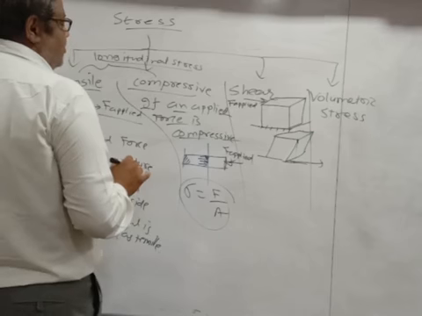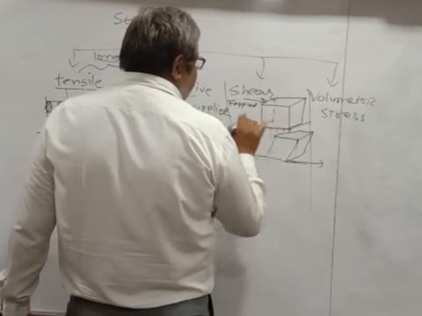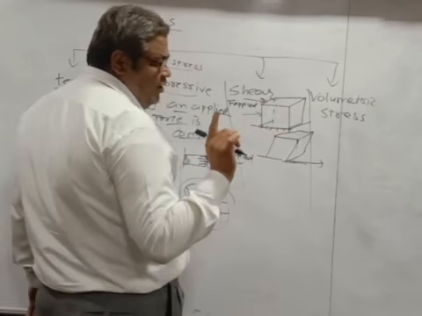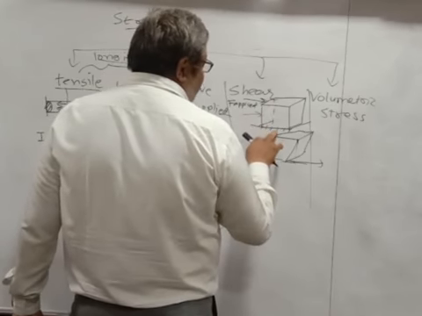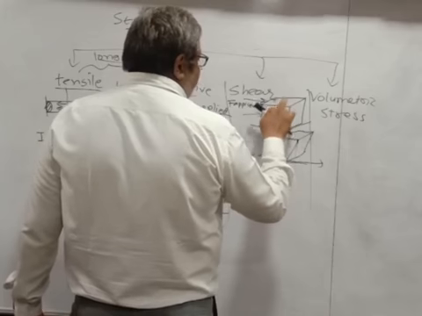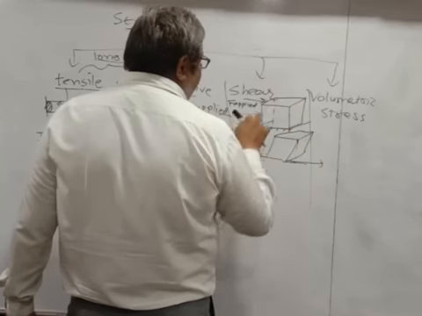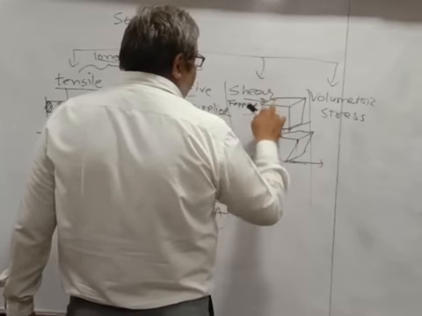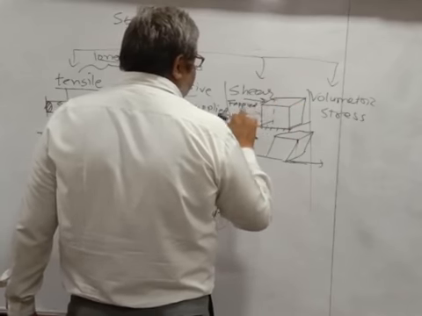So shear stress is F applied by cross-sectional area. Which cross-sectional area? This one. The one that is toward you, that we should not take. The bottom area should not be taken. This side area should not be taken, and the back side should not be taken. But here you will get this force, that is, the applied force is in this direction.